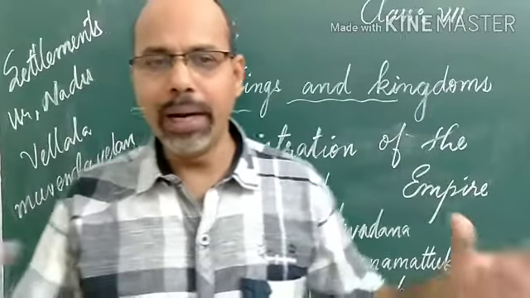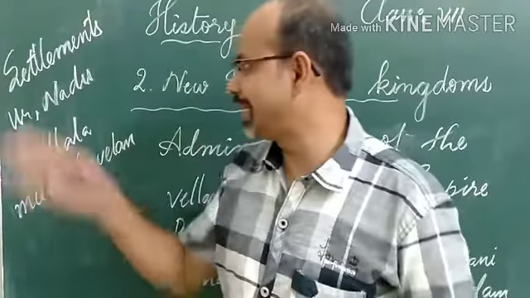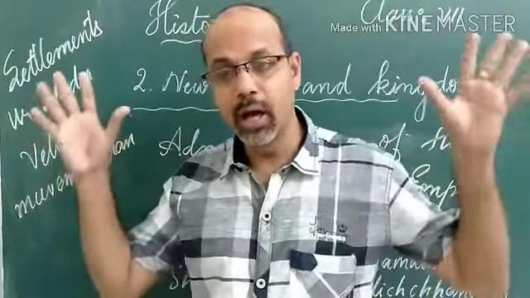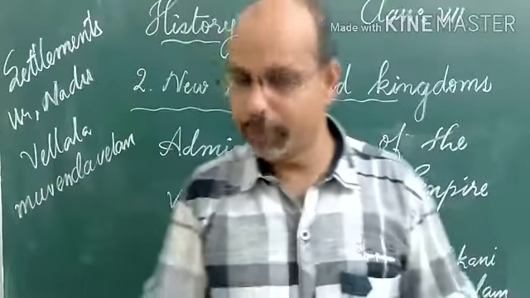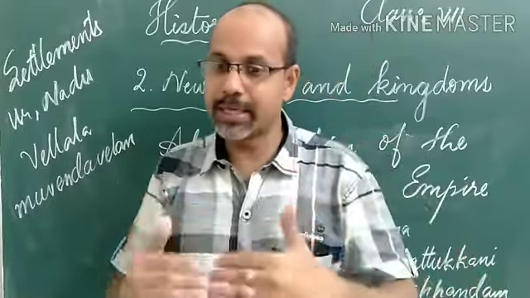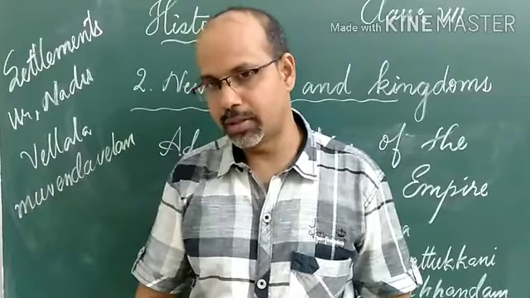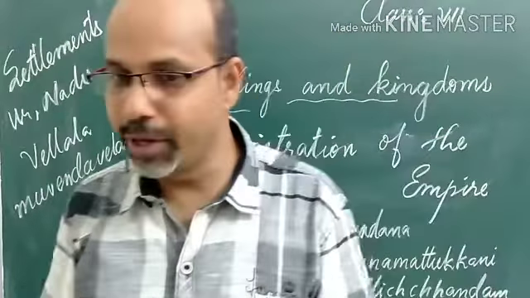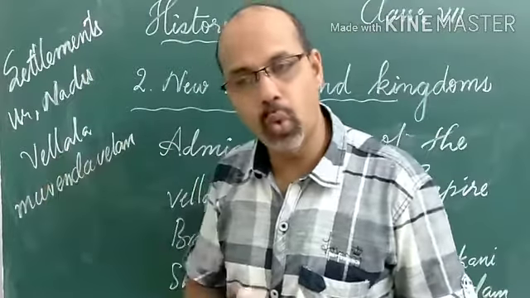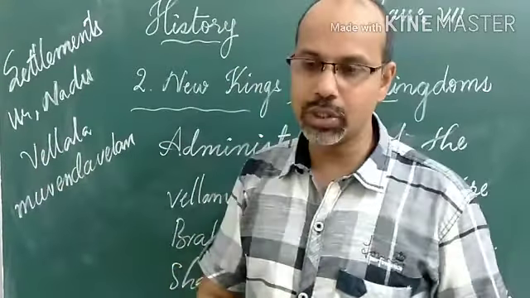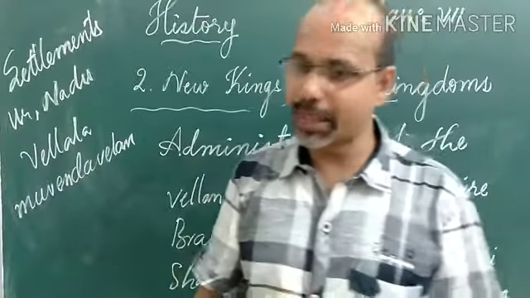We know people lived largely in groups, so they were called settlements. What were the settlements? The settlements of the people. A large group of people lived together, especially the settlements of peasants. We know a large number of people were farmers. So farmers or peasants lived together. That village settlement was known as Ur in the Tamil language. Ur was the village settlement of peasants.